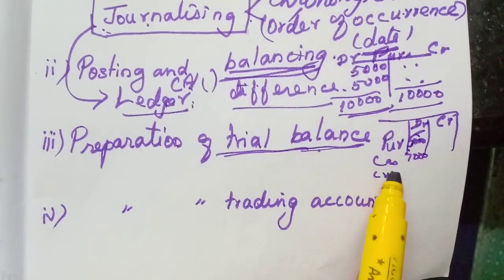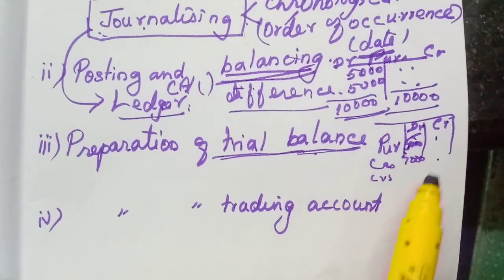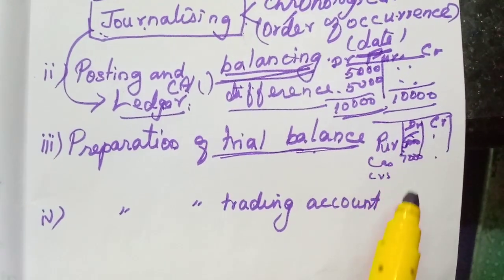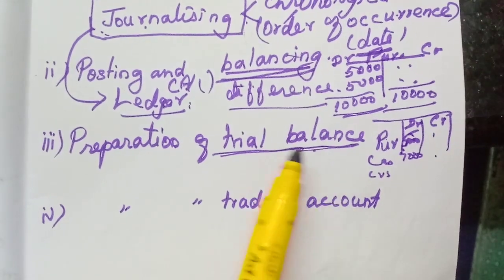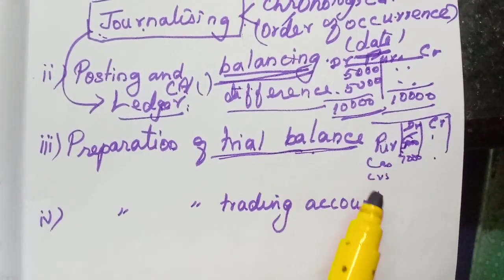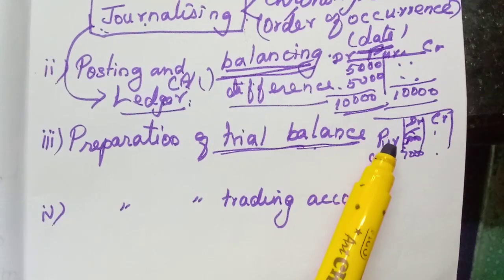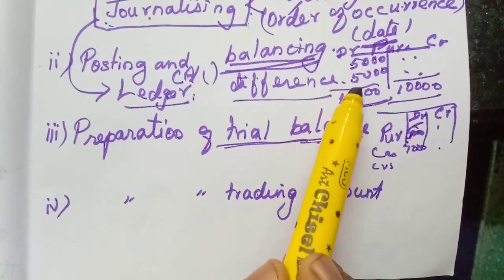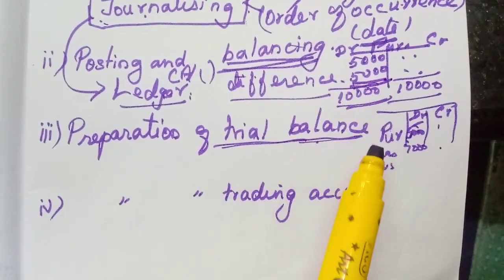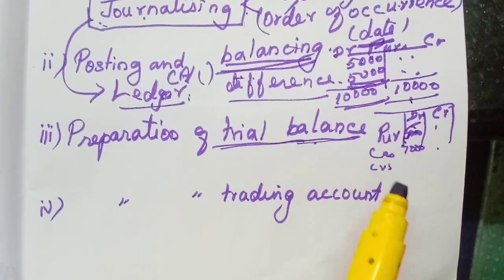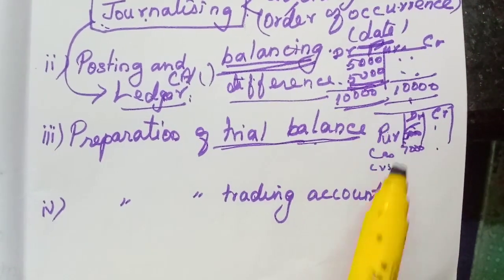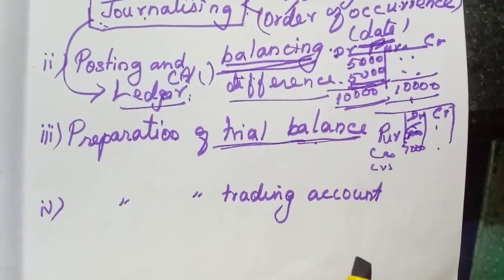Then creditors and capital on the credit side. Like that we will write all in one statement. That is called the trial balance. That is very easy. You have to check which balance it shows. Okay, leave this example. I will explain it to you at that time.